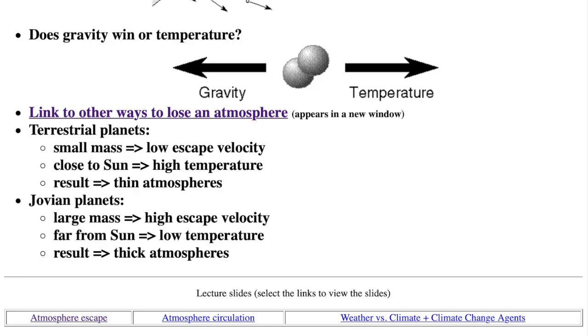The thermal loss mechanism explains why the terrestrial planets in our solar system have thin atmospheres and the Jovian planets have thick atmospheres. The terrestrial planets lost on both counts. They have low escape velocity and are close to the sun, so they are hot or warm. The result is a thin or non-existent atmosphere. The Jovian planets won on both counts. They have high escape velocity and are far from the sun, so they're much colder. Now, we have found Jovian exoplanets in other star systems that are really close to their star and still have enough gravity to hang on to their atmospheres.